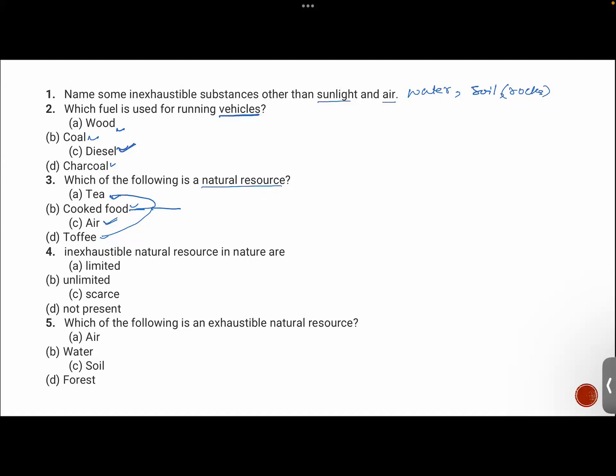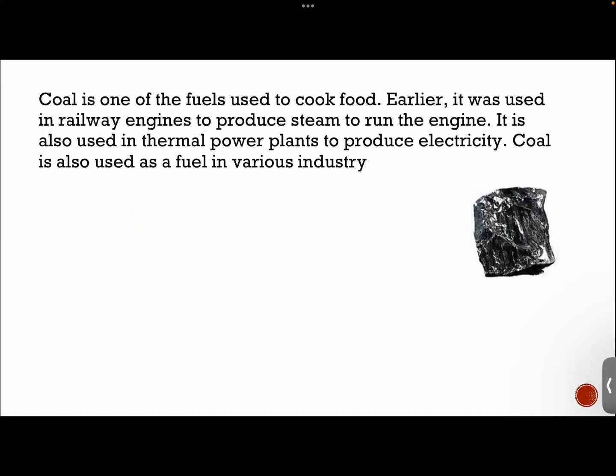Inexhaustible natural resources in nature are what? Are they limited or unlimited? Unlimited. They're unlimited. Very good. Which of the following is an exhaustible natural resource here? Sir, forest. Exactly, guys. That is forest. Very good.